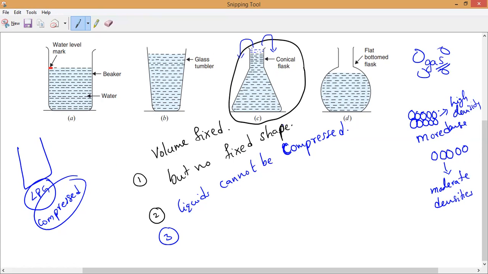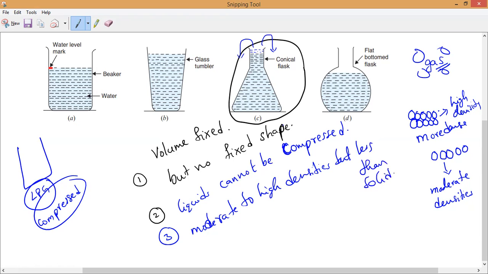Some liquids are denser than solids. For example, if we take mercury, mercury is a liquid, but it is denser than solids. Do you understand? I'm saying general purpose. That is what you have to remember. So what is the third property, guys? Liquids have moderate to high densities, but they are less dense than solids. Please, all of you note it down. Moderate to high densities, but less than solid density. That is the third point.